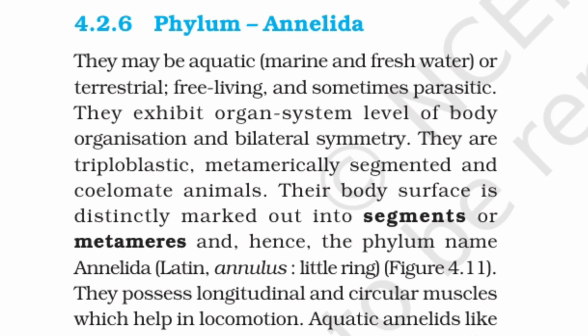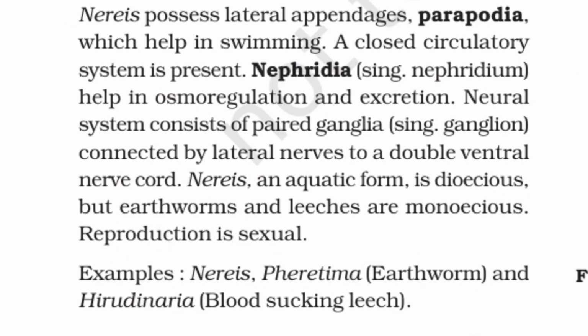They possess longitudinal and circular muscles which help in locomotion. Aquatic annelids like Nereis possess lateral appendages, parapodia, which help in swimming. A closed circulatory system is present. Nephridia, singular nephridium, help in osmoregulation and excretion. Neural system consists of paired ganglia, singular ganglion, connected by lateral nerves to a double ventral nerve cord. Nereis, an aquatic form, is dioecious, but earthworms and leeches are monoecious. Reproduction is sexual. Examples: Nereis, Pheretima earthworm, and Hirudinaria blood-sucking leech.